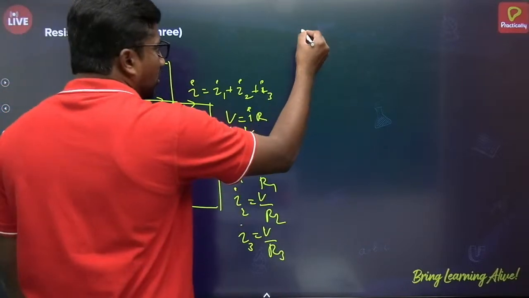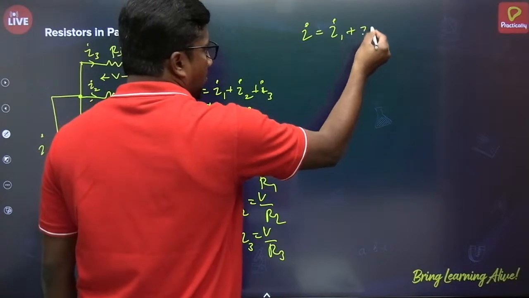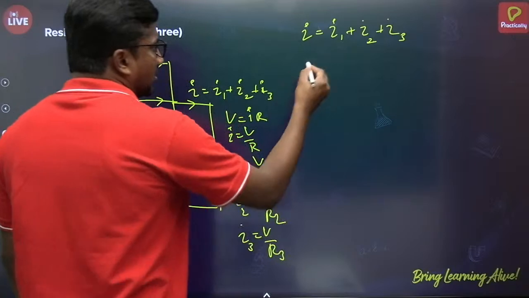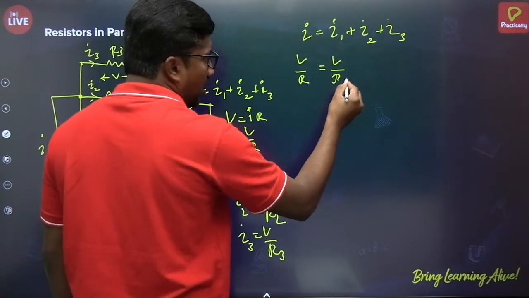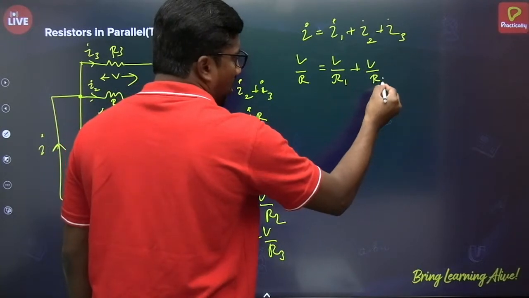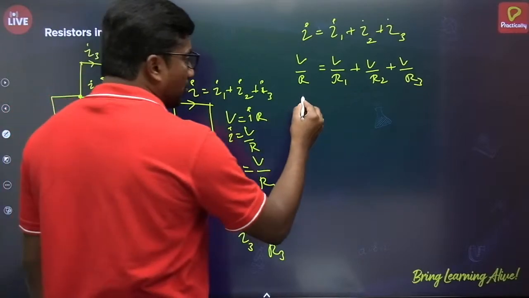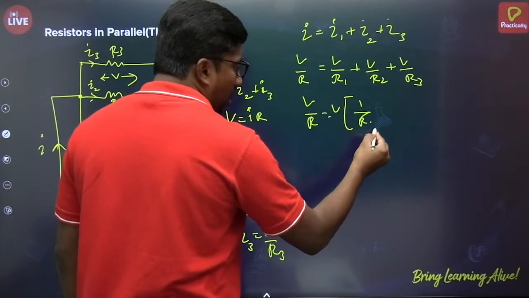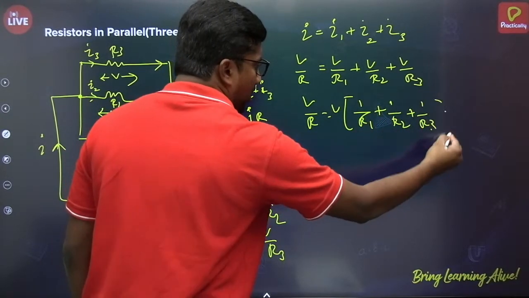Alright, so then I is equal to I1 plus I2 plus I3. Then V by R is equal to V by R1 plus V by R2 plus V by R3. Take V common, then we get 1 by R1 plus 1 by R2 plus 1 by R3.